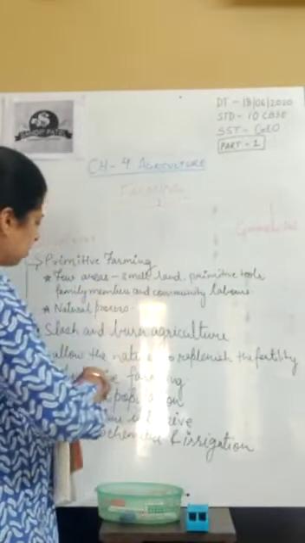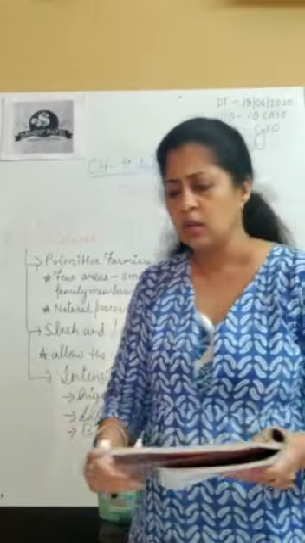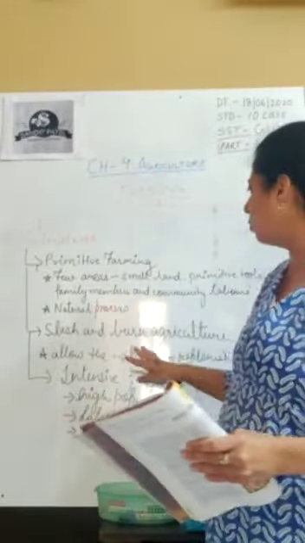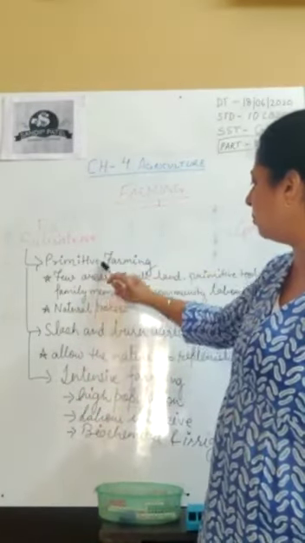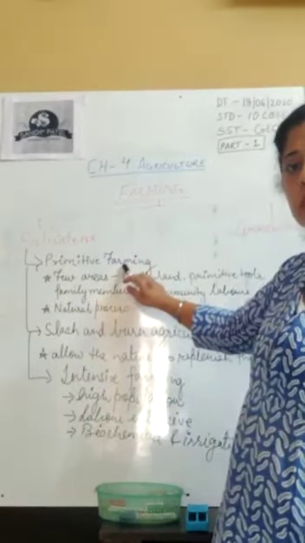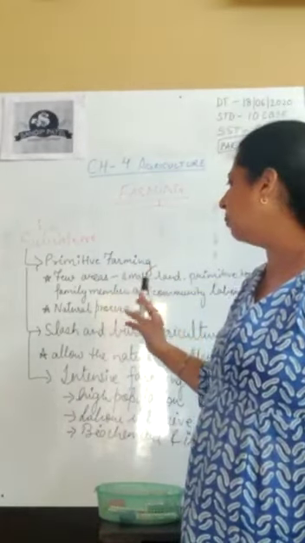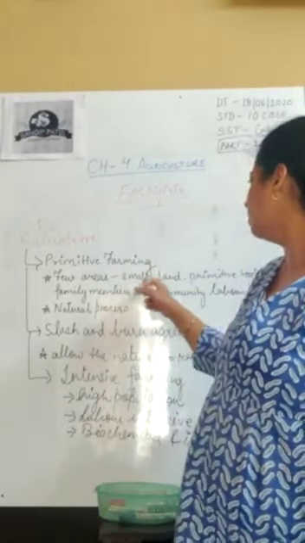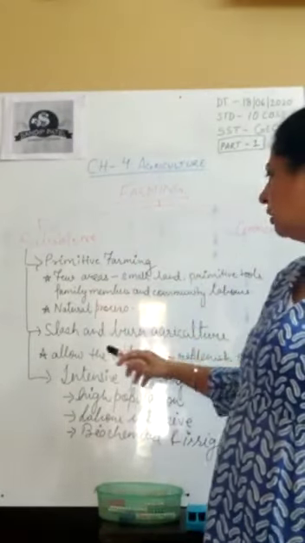Before we move on to commercial farming, I would just like to revise everything over here. Subsistence farming is divided into two parts: primitive farming and intensive farming. Primitive farming is done basically on the old methods of farming and a completely natural process. Small land, primitive tools, and family members or community laborers are there.